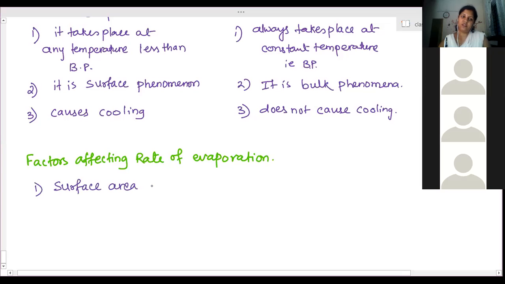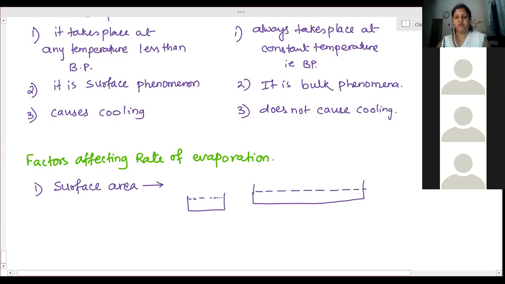First is surface area. Now you compare these surface areas. Here is the water particle, this is the level of water. In this case, which one will evaporate faster? The second one.